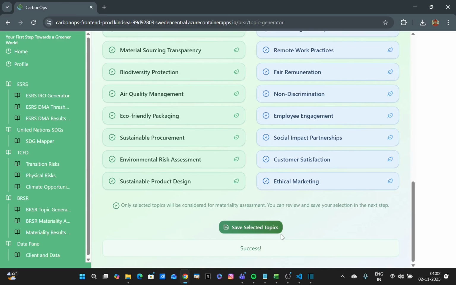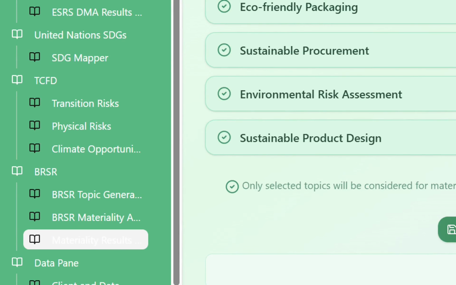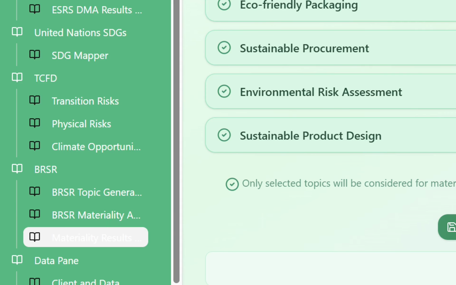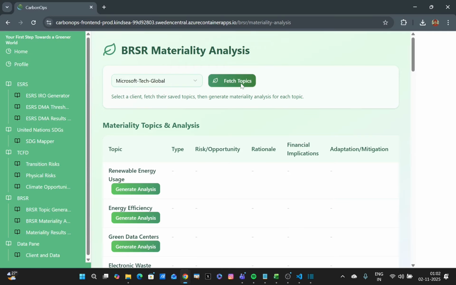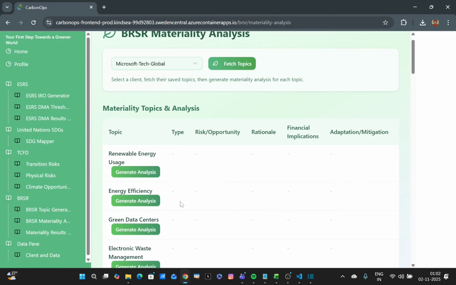Now comes step 2, which is the major part, and that part is about doing materiality analysis according to the implementation guidelines published by the BRSR implementation guidance document. For that, we'll go to the second tab, which is BRSR materiality analysis. Select your client and click on fetch topics. It's going to fetch those topics that were saved earlier as part of step number 1. You can see I have topics in the environmental section as well as in the social section. Let's say I want to generate analysis for the topic renewable energy usage.